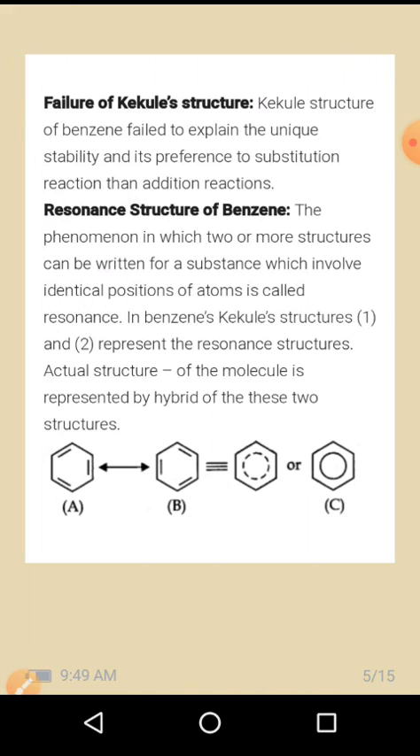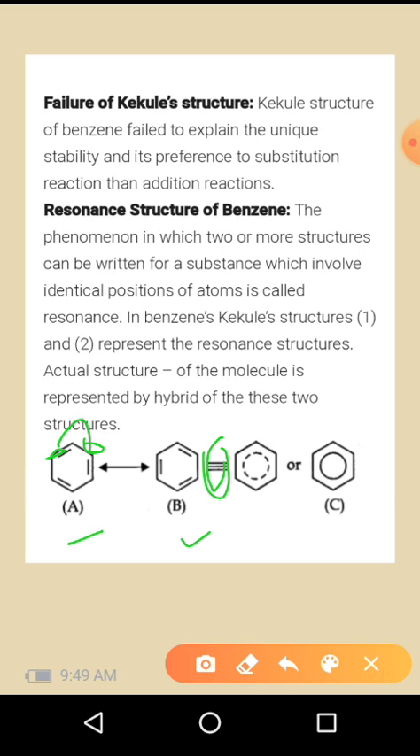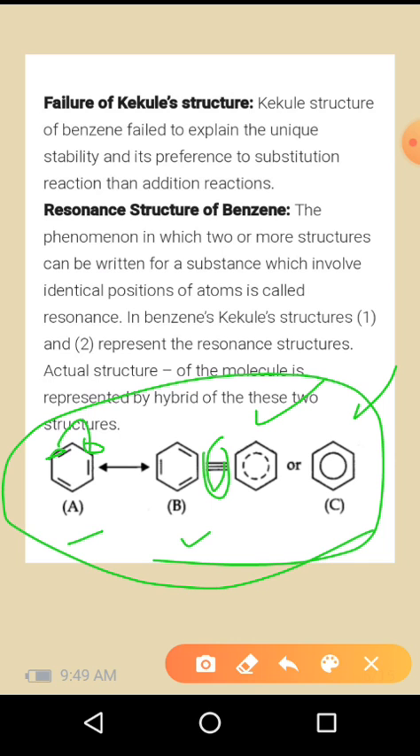Next, the resonance structure of benzene. The phenomenon in which two or more structures can be written for a substance which involve identical positions of atoms is called resonance. The Kekule structures of benzene, this 1 and 2, represent the resonance structures. Actually, the structure of the molecule is represented by a hybrid of these two structures. This one is a hybrid of these two structures. So in this resonance structure the double bond position may be on this side or on this side, but there must be alternating single and double bonds in a benzene molecule, which is in resonance equilibrium with this type of structure. So all these are representations of a benzene molecule.